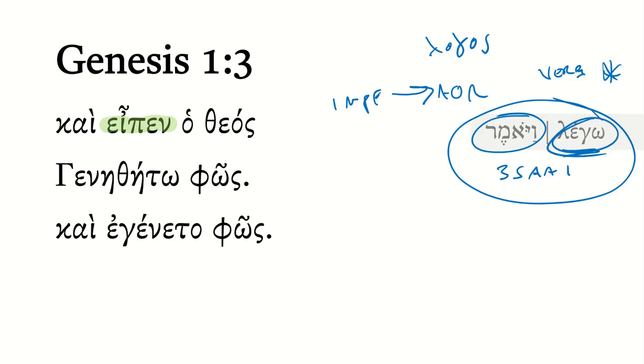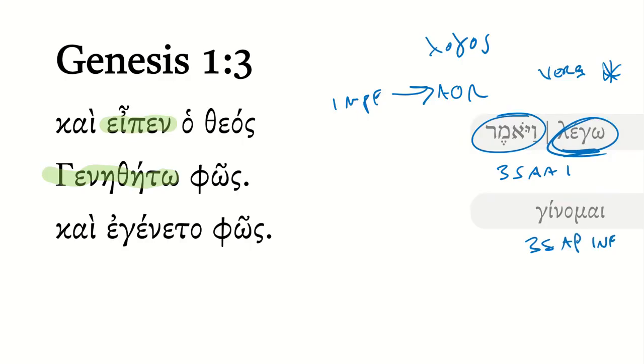Well, what does God say? Genēthētō here is a third singular aorist passive imperative from ginomai. And ginomai is a typical verb for to come about. And notice it's aorist because of the gen here, the stem change. And so God issues an imperative, let there come into existence light. Let light be, if you will.